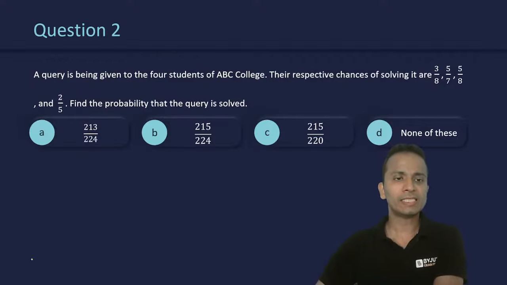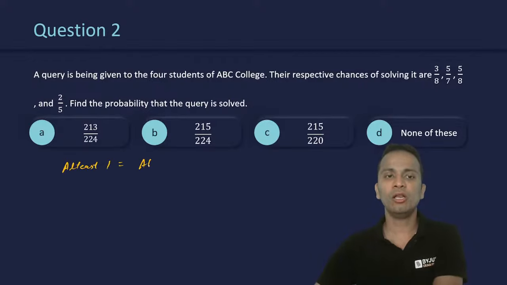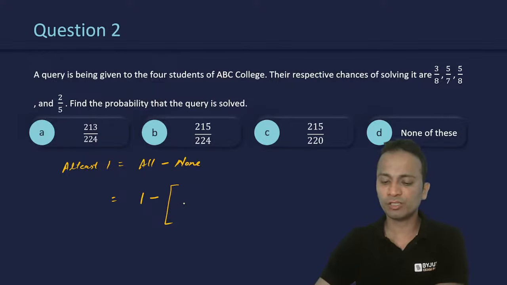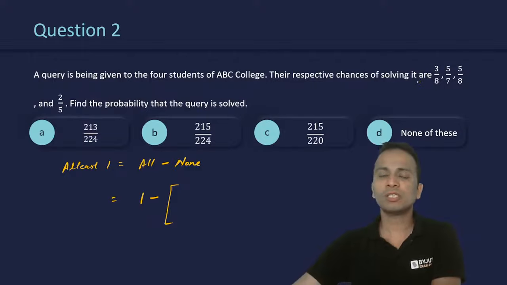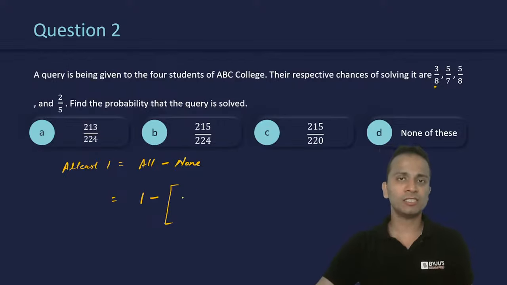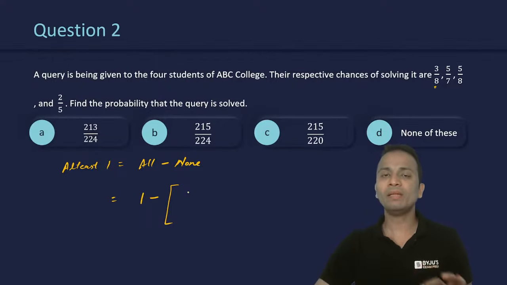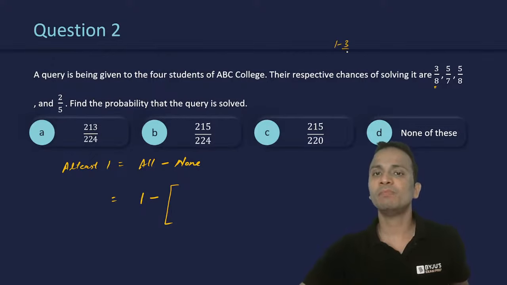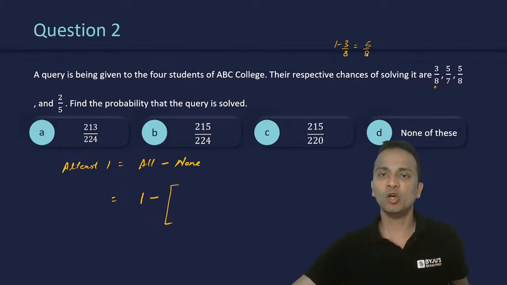Okay, now I can say that at least one can be written as all or total minus none. Okay, so the total probability is always equal to 1 minus when none of them will solve the query. Okay, so now let's have a look at each of these four students separately. So the chances of solving the query by the first student is 3 by 8. So 3 by 8 are the chances that he will solve. So 1 minus 3 by 8, that is 5 by 8, will be the chances that the first student will not solve the query.